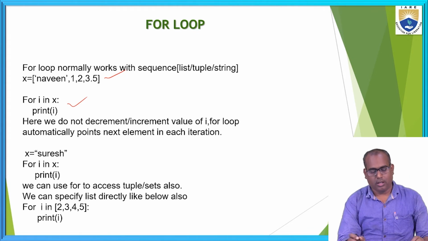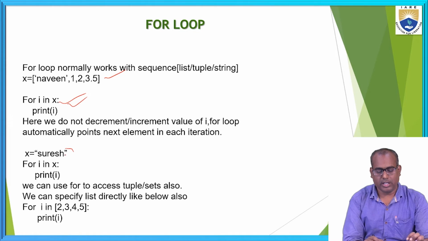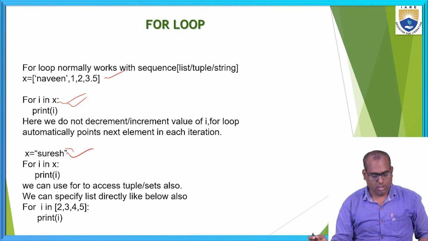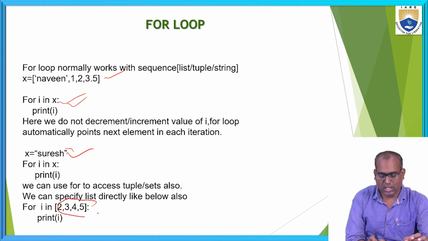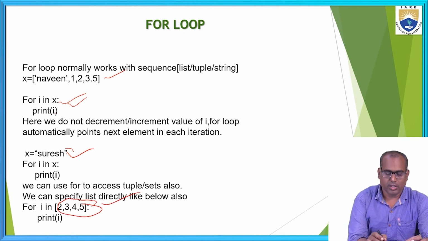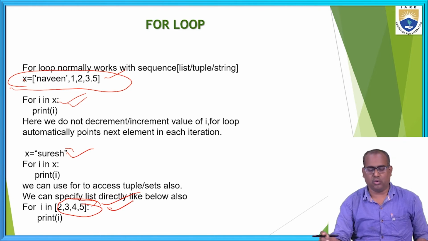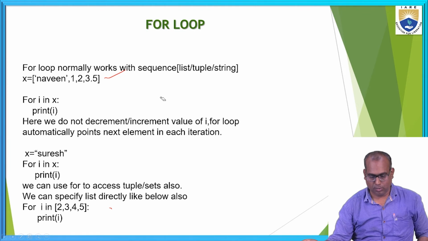Here I am accessing the list elements. Here I am accessing the characters of the string one by one. Let's see the example. And here you can observe, I am giving the list directly. After declaration of the list, I can use that variable here, or you can use the list directly in the for loop itself. Both are correct, we can use both. Let's see the example.